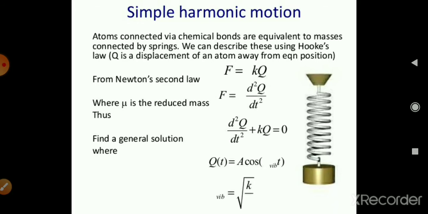If we solve this equation, we will get Q(t) is equal to A cos omega t, where omega is equal to the square root of k by mu.